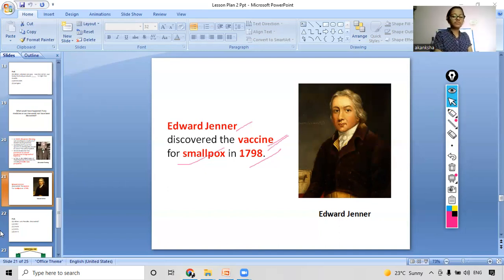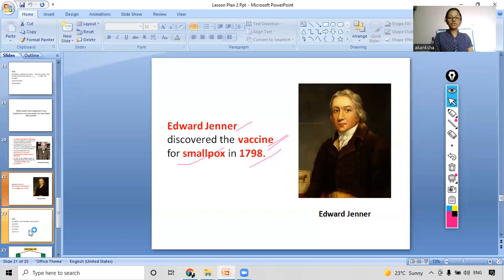Now comes the curiosity question. What you have to do is read the biographies of both of these scientists, Alexander Fleming and Edward Jenner, and write two points about what you found interesting in their life stories. Just write them in the comment box below, and then we will discuss it in the next class.